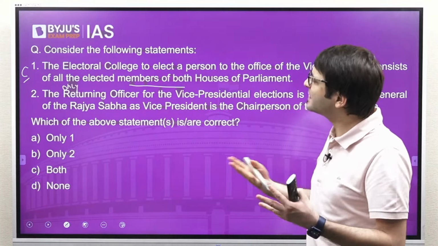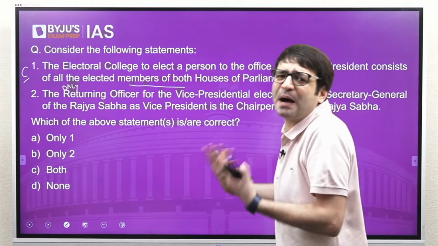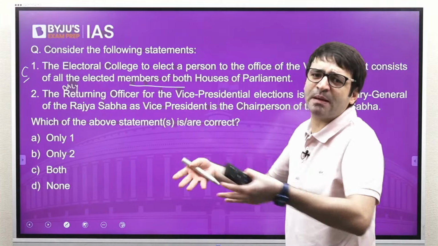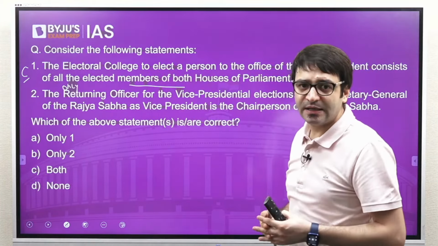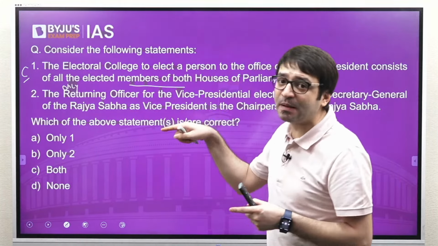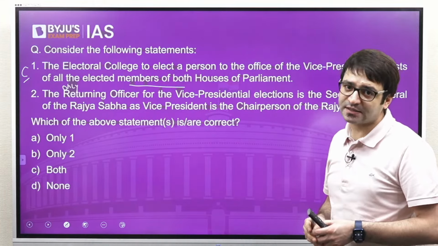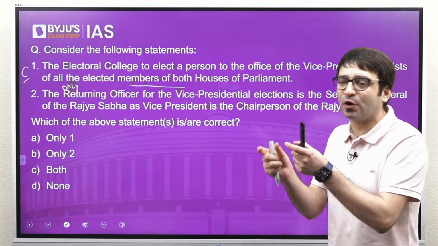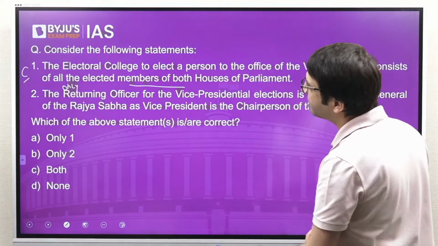It is saying that it consists of all the elected members. It doesn't say that nominated members are not part of it. It only says elected members are part of it, which means the statement is correct. If it was saying only the elected members, then the statement is wrong, because even the nominated members of Rajya Sabha are part of the Electoral College to elect the Vice President. So statement 1 is correct.